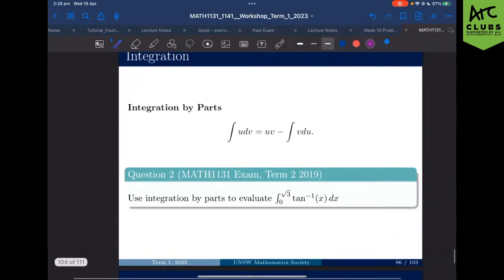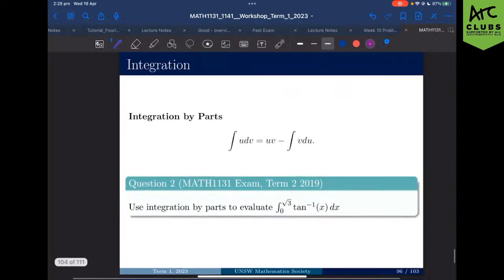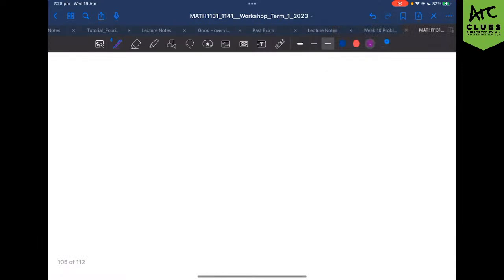Cool. So then the next integration topic is integration by parts, which, as being big 4-unit nerds, you should all be familiar with. Which is very nice because when these ones come up, you should be like, yay, free marks. I mean, most of calculus, to be honest, will be free marks for you guys anyway. But now you know when you see an integration by parts question, you can do it quite easily. So this should be a nice revision for you guys.